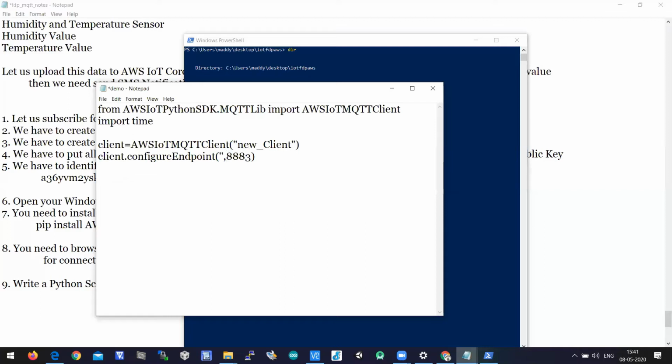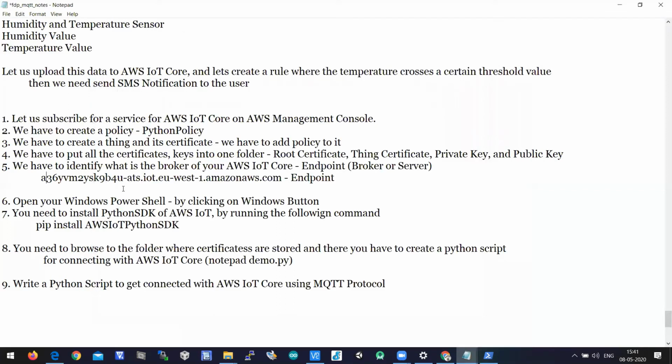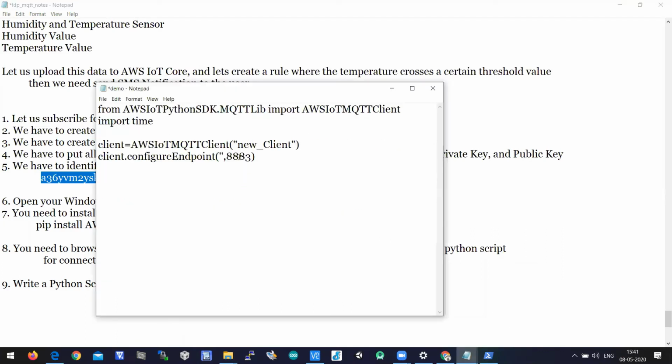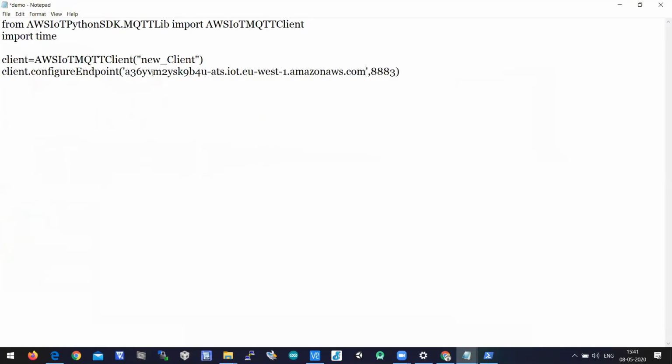And here you have to paste your MQTT broker. I copied in this notepad what my MQTT broker is. So you also should copy the endpoint into the first argument. In the first argument, I have passed my MQTT endpoint, which is nothing but the broker. Thereby the client endpoint is configured.